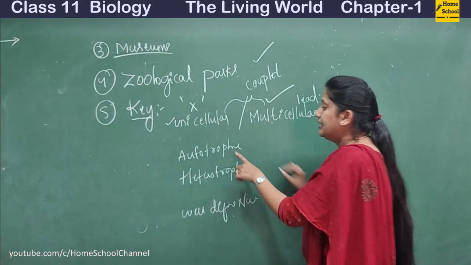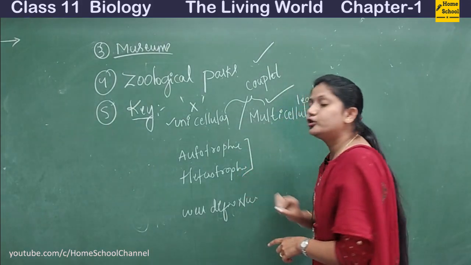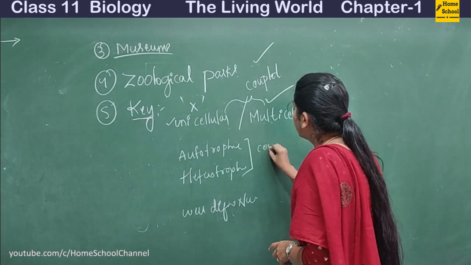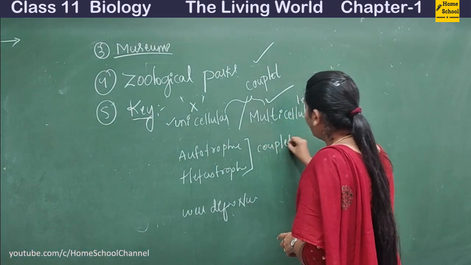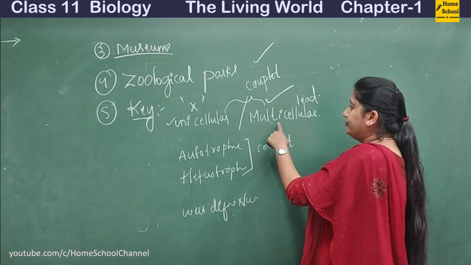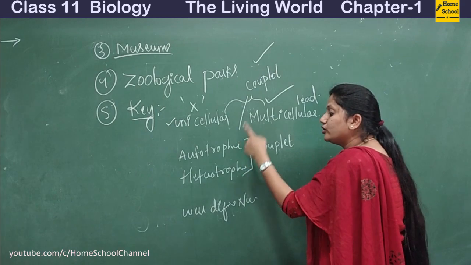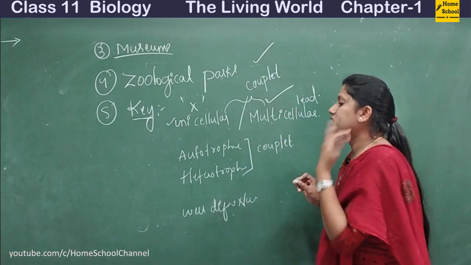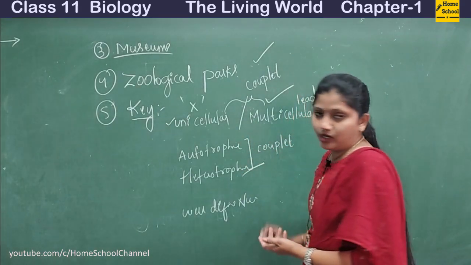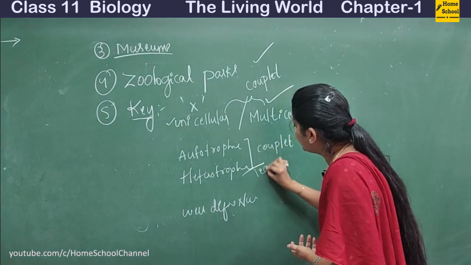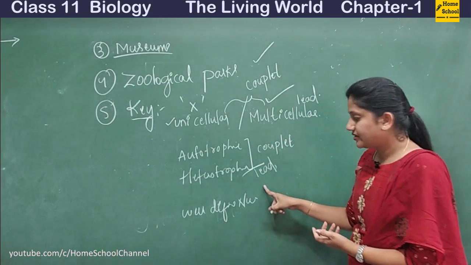Next one, similarly, whether it is autotrophic or heterotrophic. So again, this is a couplet. If it is multicellular, then we are seeing whether it is autotrophic or heterotrophic. So imagine it is a heterotrophic organism. Then out of this couplet, that becomes the lead here, right?